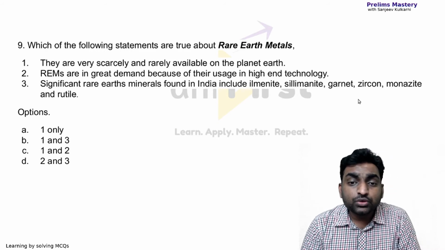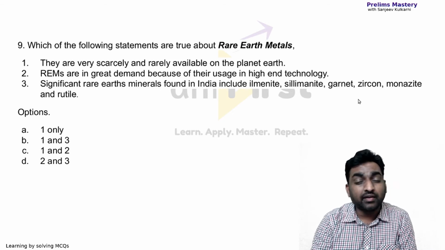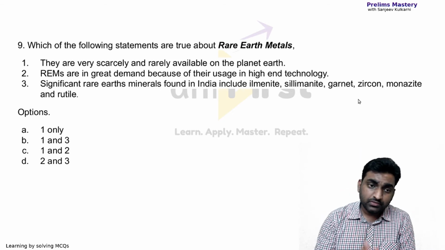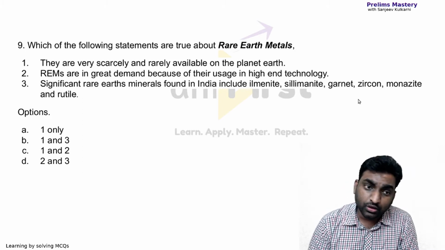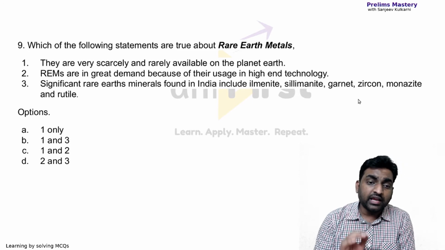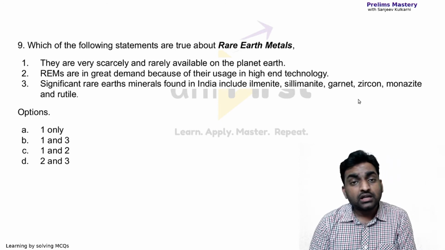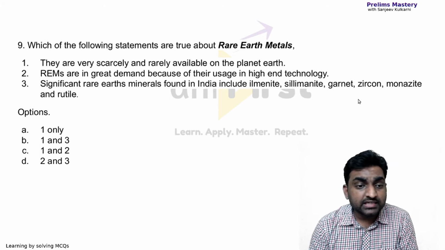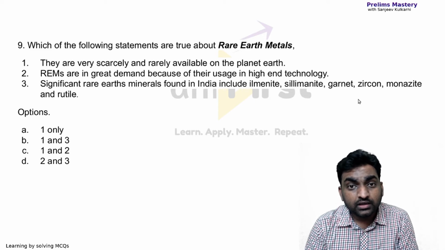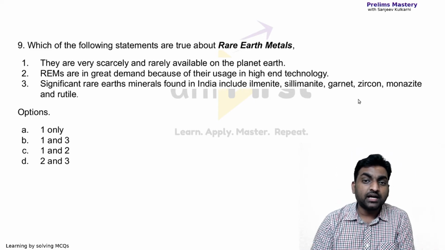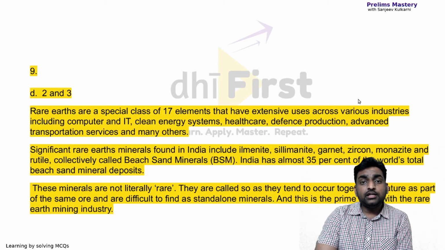Which of the following statements are true about rare earth metals? First one, they are very scarcely and rarely available on the planet Earth. Second, rare earth metals are in great demand because of their usage in high-end technology. The third one says significant rare earth minerals found in India include ilmenite, sillimanite, garnet, zircon, monazite and rutile. So these are the rare earth materials or minerals found in India. So what do you think? Which of the three statements are right here? Let's check the answer. And it says D, 2 and 3.